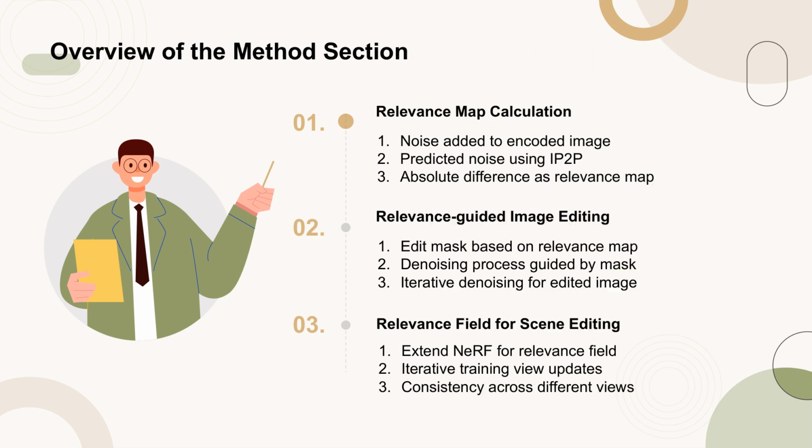In this section, we describe the method used for relevance-guided NeRF editing. First, we calculate the relevance map by adding noise to the encoded image and predicting the noise using IP2P. The absolute difference between the predicted noises is used as the relevance map. Next, we guide the image editing process using this relevance map. An edit mask is created based on the relevance map, and the denoising process is guided by this mask to produce the edited image. Finally, we extend this concept to 3D scene editing by introducing a relevance field. This field ensures consistency in the localization of edits across different views by iteratively updating the training views.